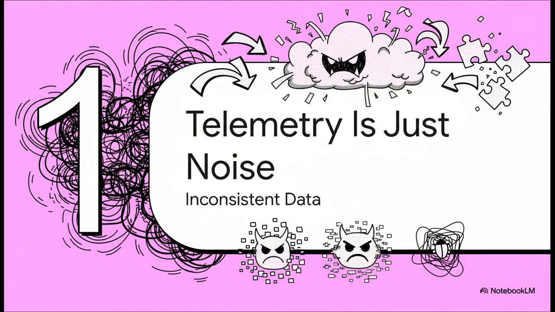And that noise? Well, it has a name. It's inconsistent data. This is the real villain of our story. It's the reason why a simple debugging session can turn into an all-night nightmare and why our super fancy dashboards sometimes don't tell us a thing about what's really broken.